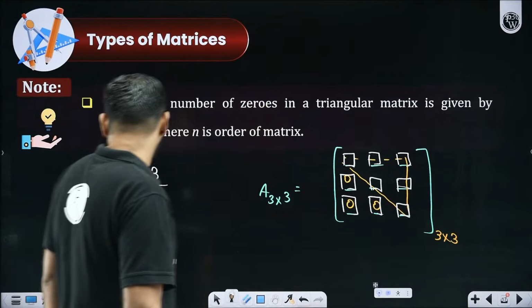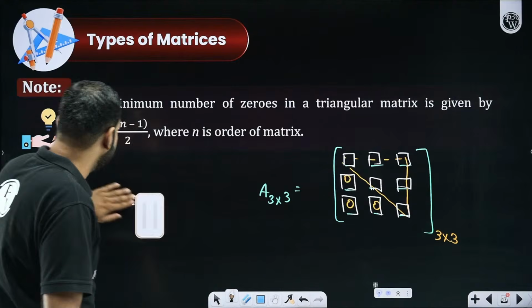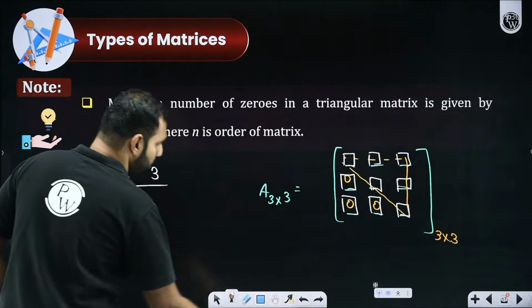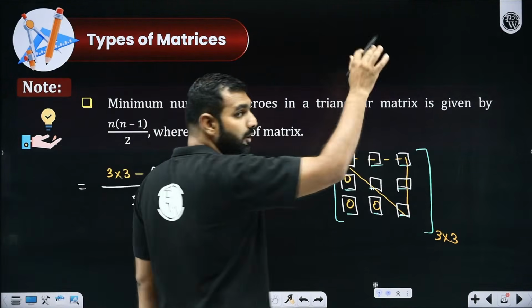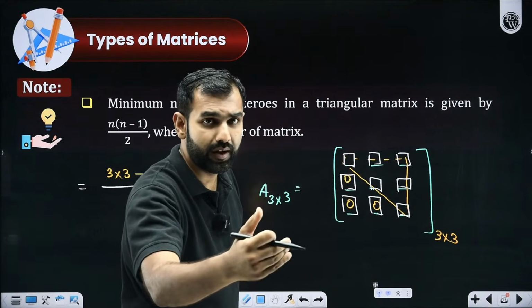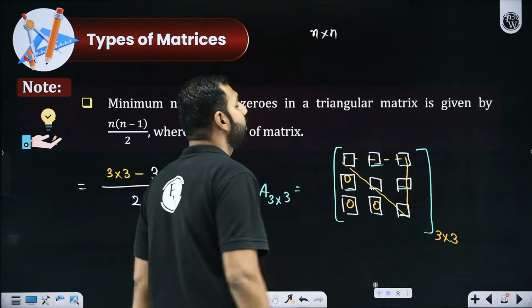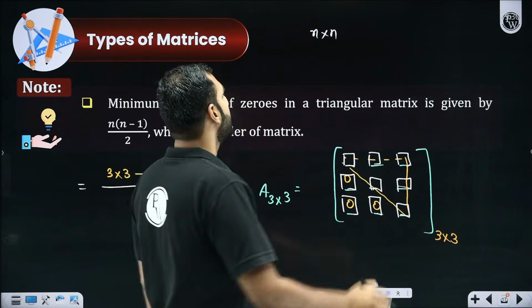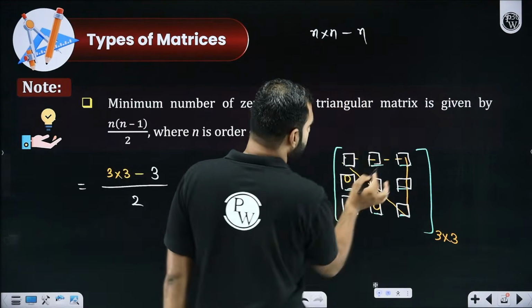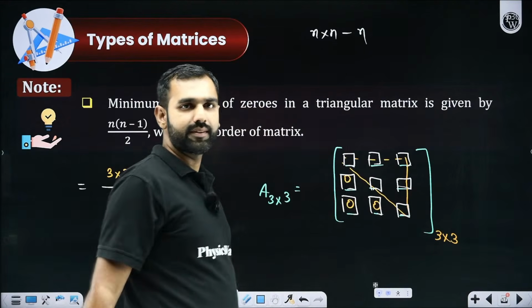Now, if I help you develop the formula, what will it be? If it is an n by n matrix, a square matrix of order n, the total number of elements will be n cross n, which is n square, and on the principal diagonal there will be n elements.